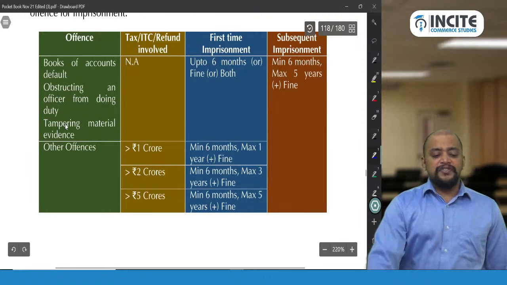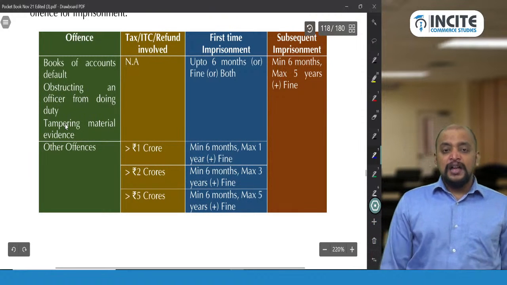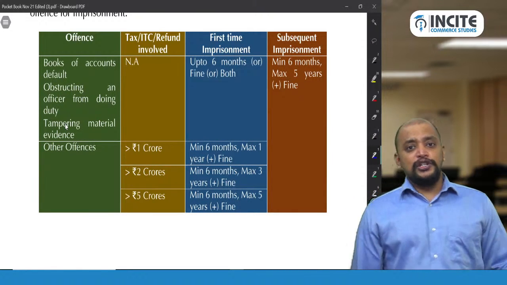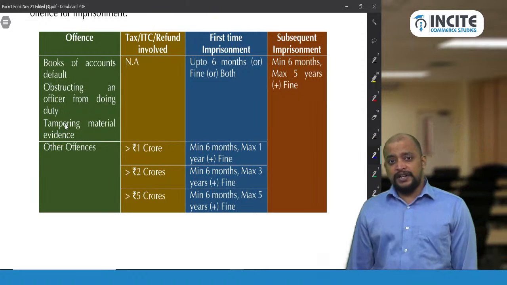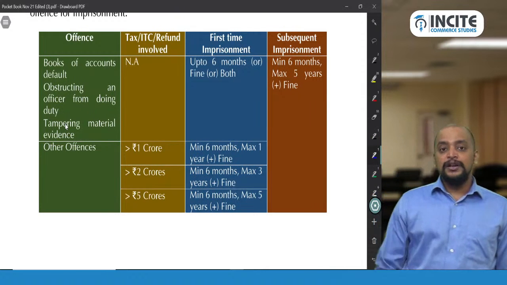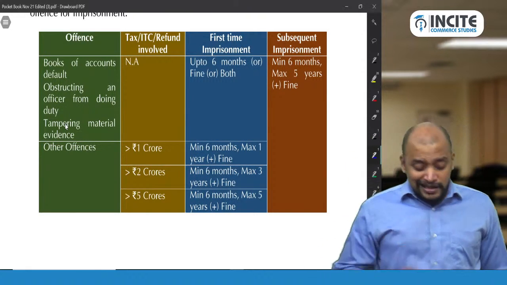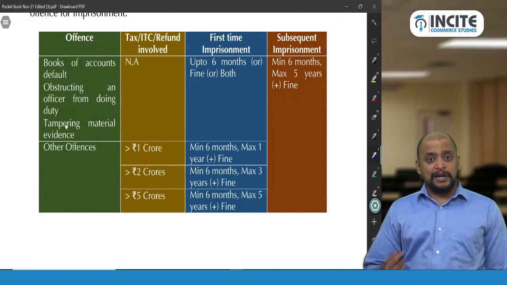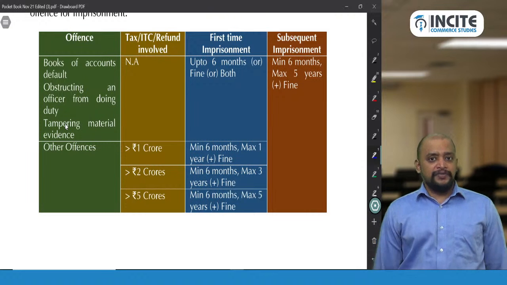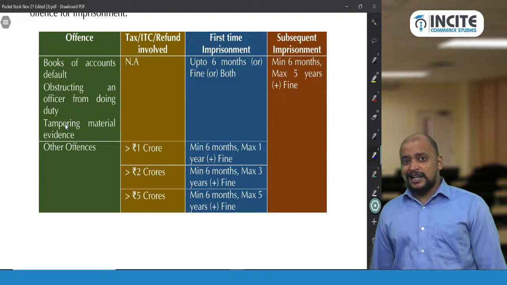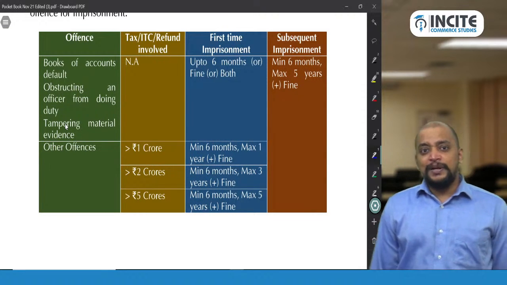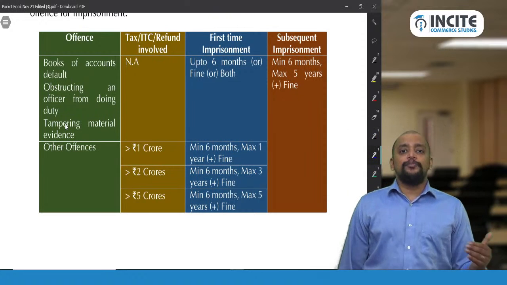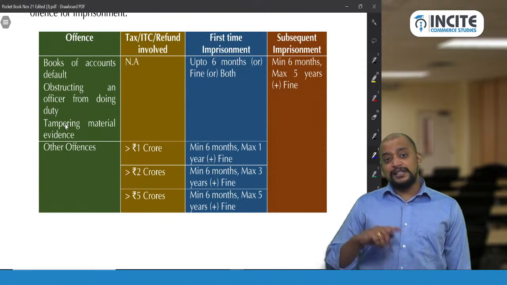Whereas if it is books of accounts default, obstructing an officer from doing duty, or tampering material evidence, BOT, generally in these three cases it is very difficult to determine the amount involved in the offence. That's why in these three cases the imprisonment will be 6 months or fine or both if it is first time. What if it is subsequent?